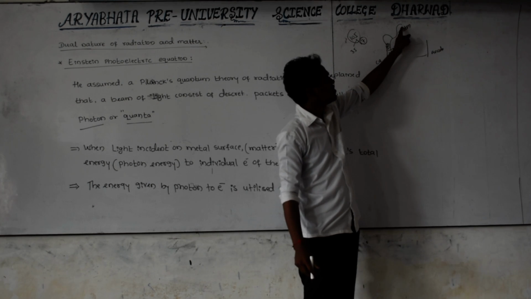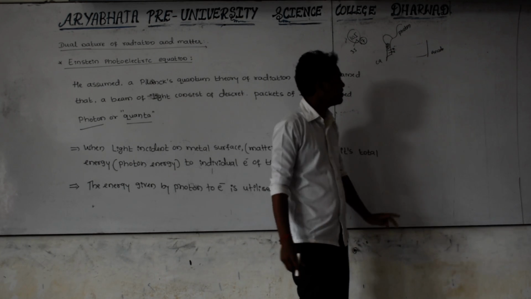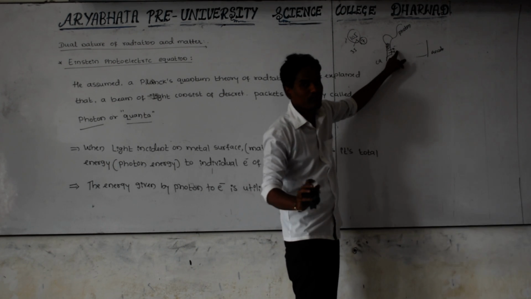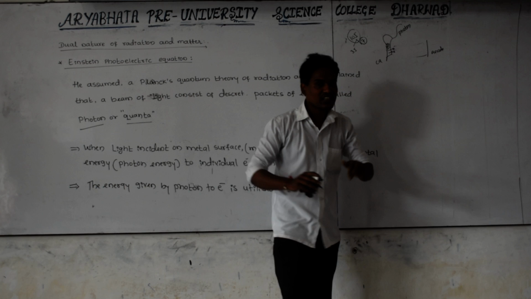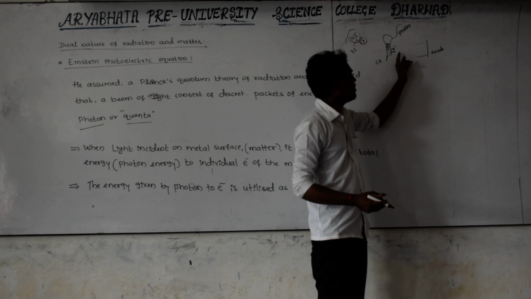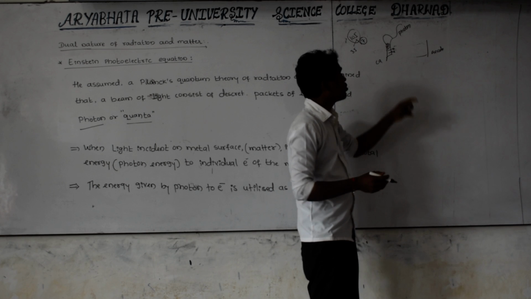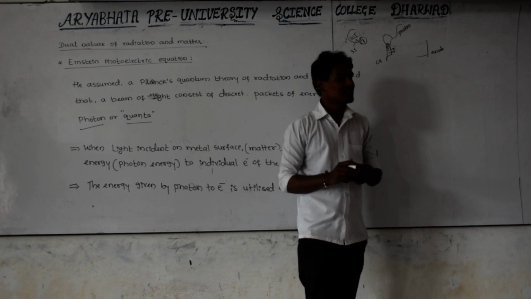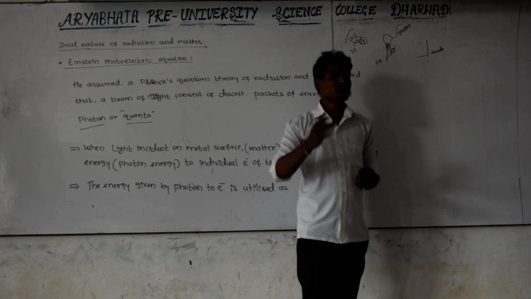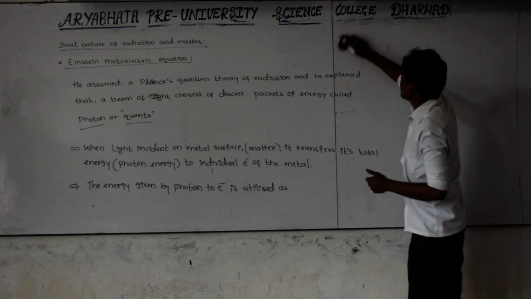That's why the energy given by the photon is utilized by the electron in two ways. Some part of the energy is utilized by the electron just to come out, not for the motion. Just to come out, some energy is utilized, and to move from cathode to anode. Getting? Instead of saying to move, you can call it taking the kinetic energy. Some part of the energy is utilized as kinetic energy. Kinetic energy in the sense that it is moving.